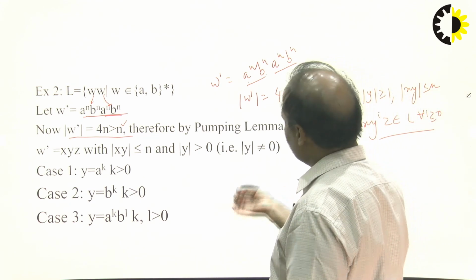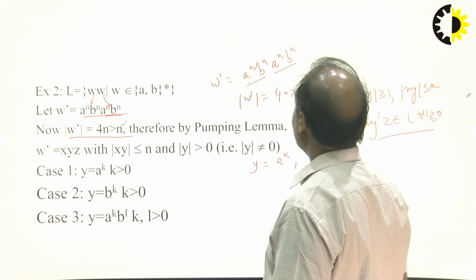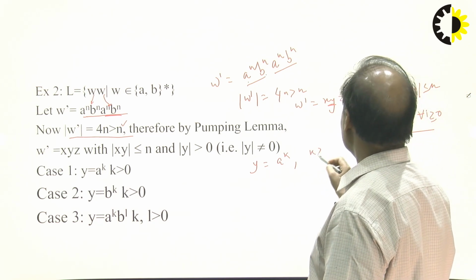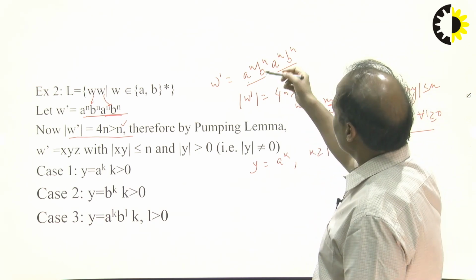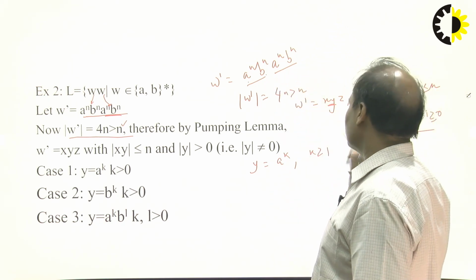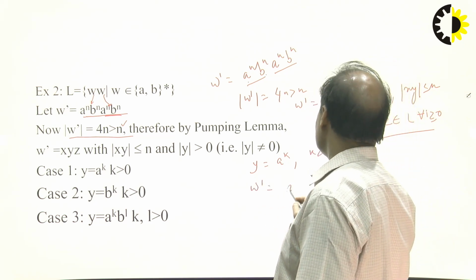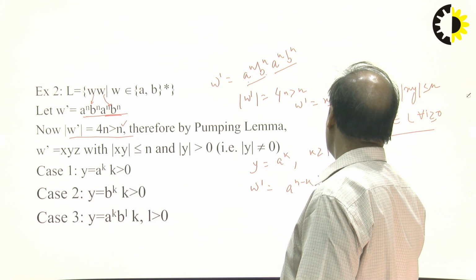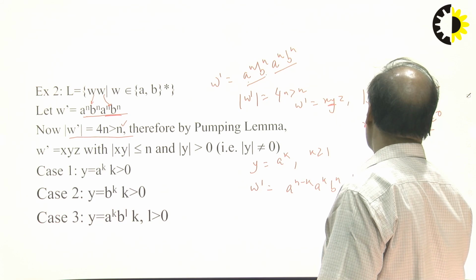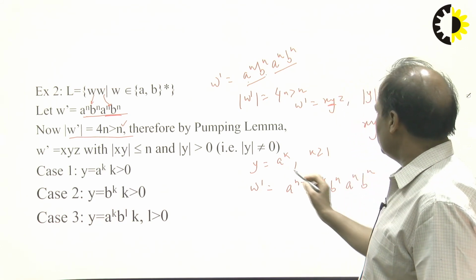Okay. So same thing, y is only a to the power k, which is going to work as I explained earlier, with k greater than or equal to 1. We can say y is b to the power k or a^k b^l, but all these cases are not going to work, right? So now w dash you can say a^(n-k), then a^k, and b^n, and then a^n b^n, right? This is the same division.